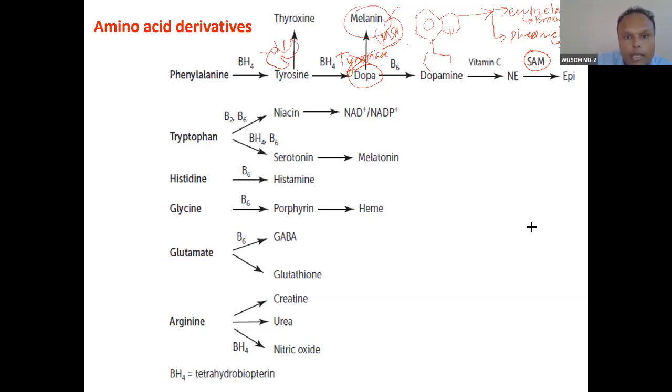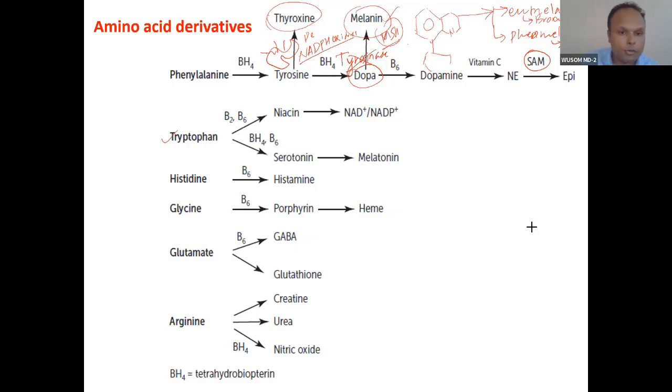Then there will be a series of reactions. One reaction I have already mentioned, NADPH oxidase. Don't forget that. This is a very important reaction. And peroxidase, oxidase and peroxidase. Okay, so this reaction will convert tyrosine into thyroxine, dimolecular. So you must have studied this in your physiology.